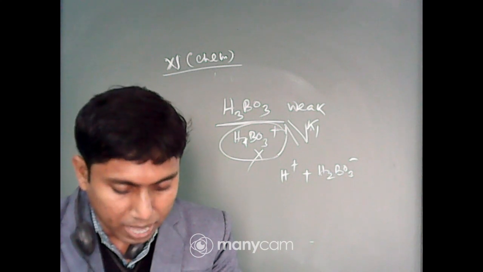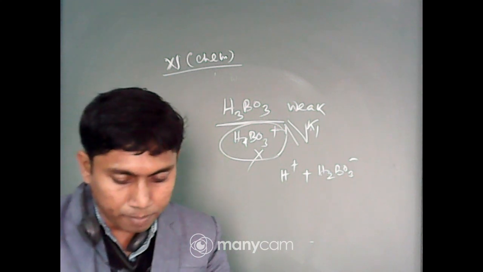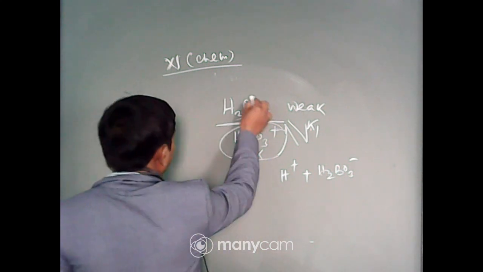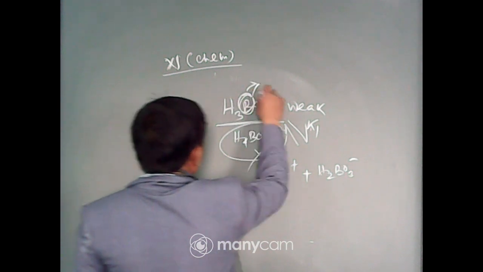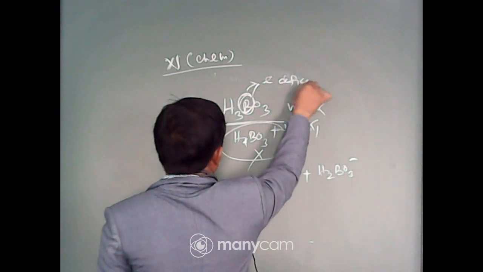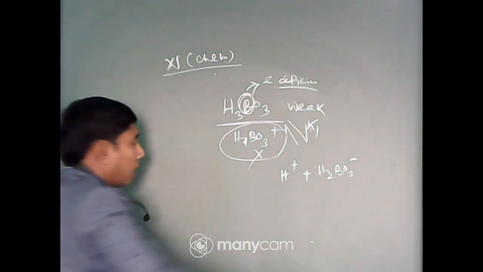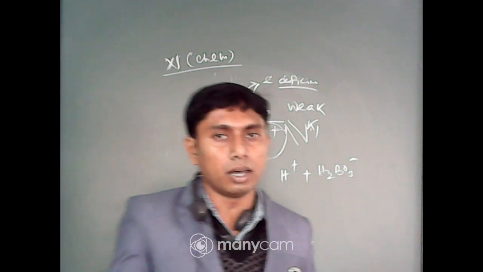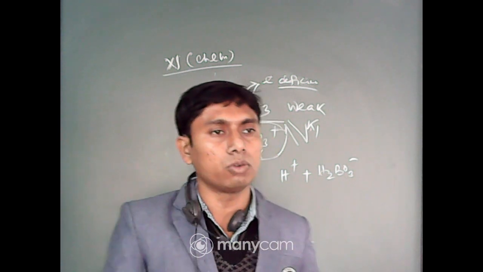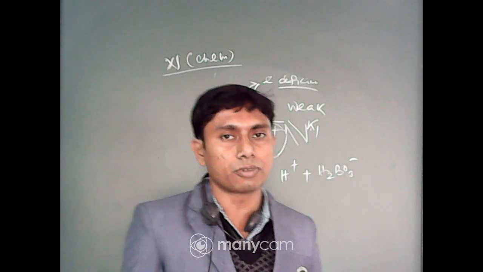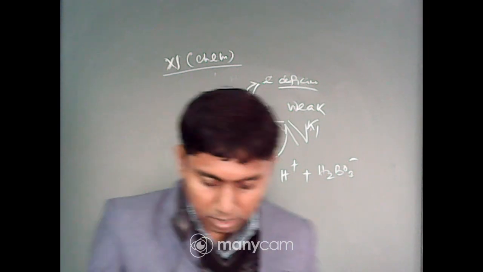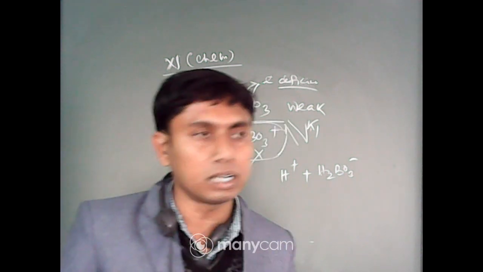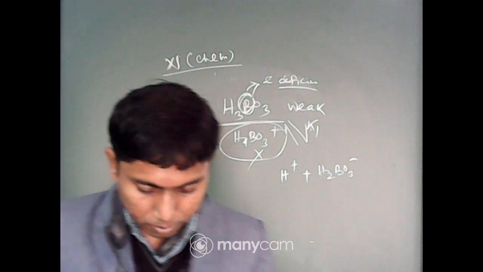Option C, accepts hydroxyl from water releasing proton. It will accept because boron is electron deficient, so it will accept the hydroxyl, which is an electron rich species, to form H+. This H+ does not come from boric acid, it comes from the water. So option C, accepts hydroxyl from water releasing proton. For this reason H3BO3 is an acid. Next one.